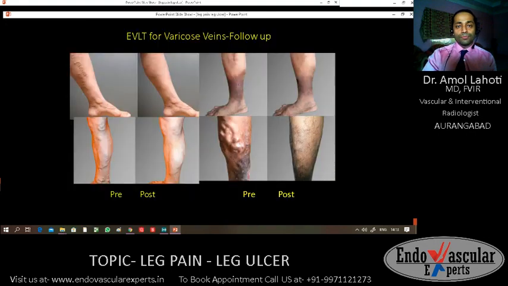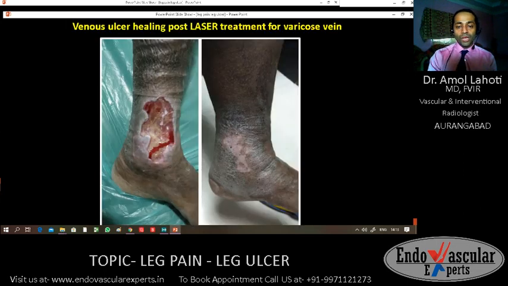These are a few images where the first image in each set is the varicose vein image and the second image is the post laser therapy image. Here we can see bulging, dilated, tortuous veins in the legs, and the pigmentation completely goes away post laser therapy.